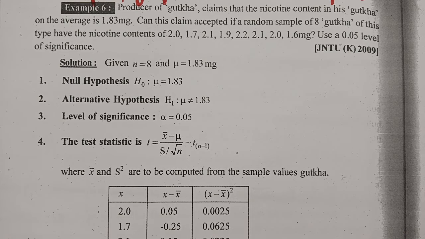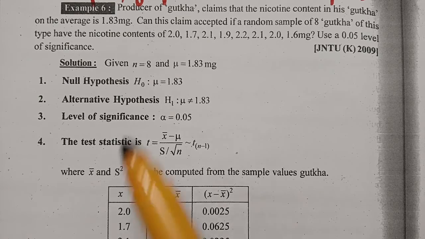And now let's begin our video with test of significance of small samples, single mean. See here, when the mean is not given and standard deviation is not given, so we have to go with the student t-test. This is of second type. In my previous video, I have taught you till example 5. In today's video, I am going with example 6.